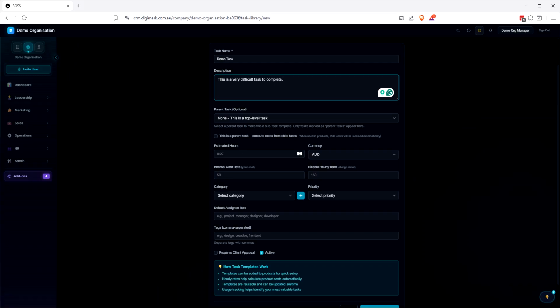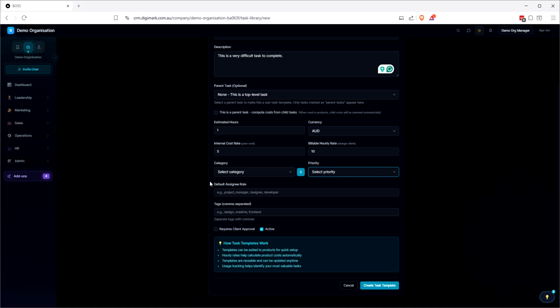We can have estimated number of hours, so we're going to go 1 hour. Internal cost, so we'll put that at 5. Billable rate, we're going to go 10. And then we don't have any categories because you've got to add them. We've got priorities and we've got to add those. We've got to add the button back.